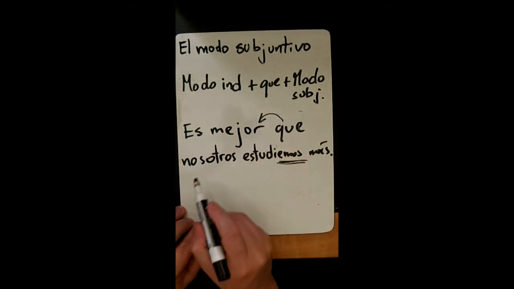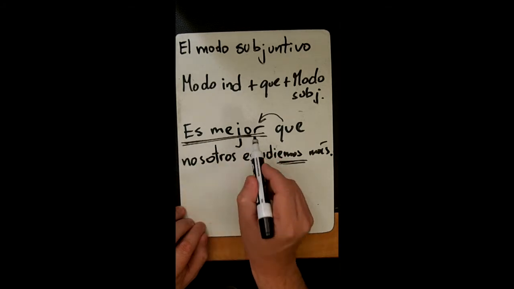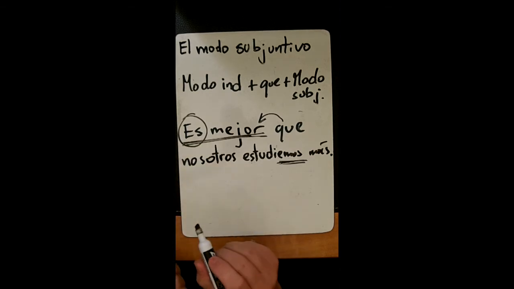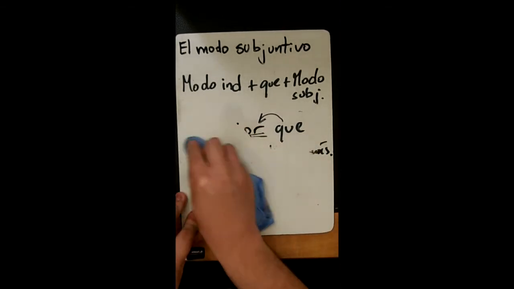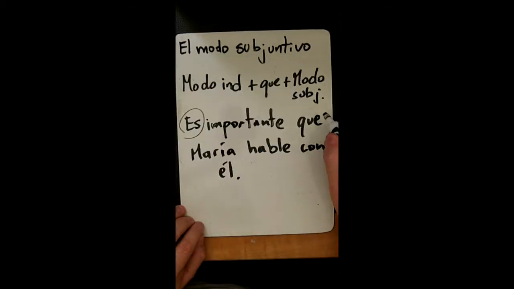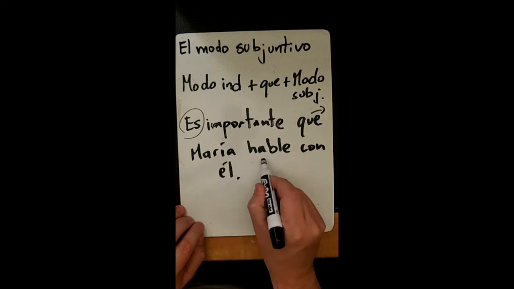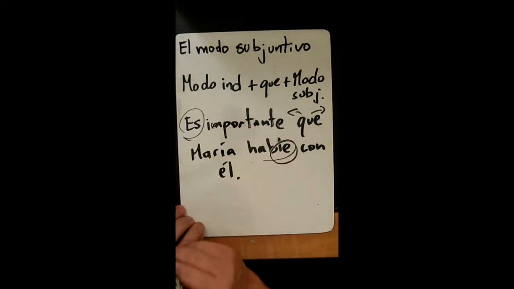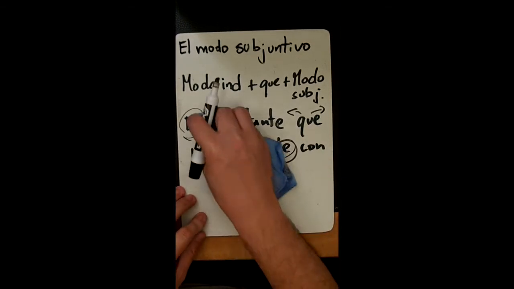Before the que, you don't put the verb in subjunctive. You put it in indicative. Look, that is indicative. Okay? It is after the que when you put it in subjunctive. Again, after the que is when you put the verb in subjunctive. Before the que, the verb is in indicative.